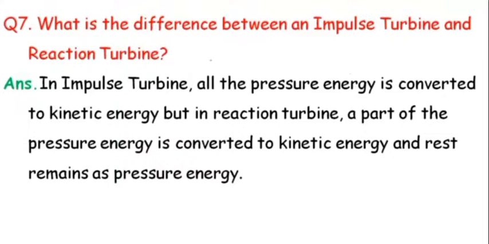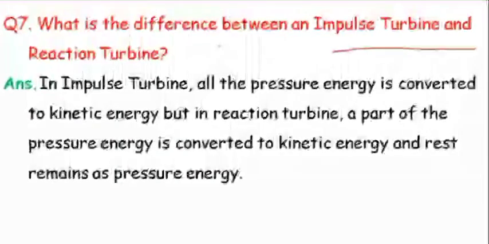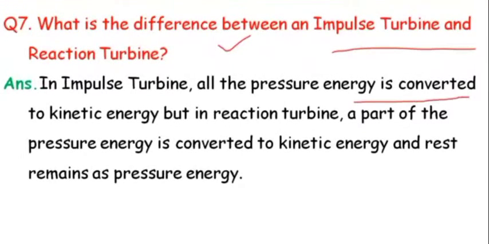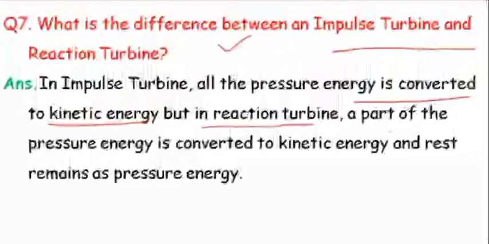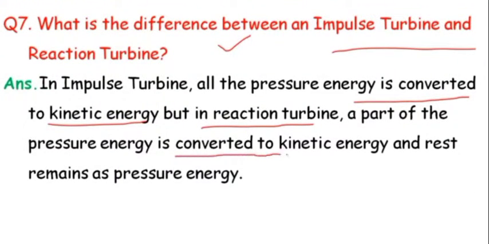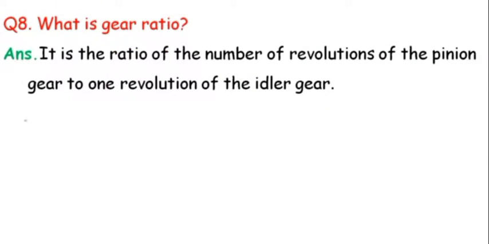Seventh, what is the difference between an impulse turbine and a reaction turbine? In impulse turbine, all the pressure energy is converted to kinetic energy, but in reaction turbine, a part of the pressure energy is converted to kinetic energy and the rest remains as pressure energy. Eighth, what is gear ratio? It is the ratio of the number of revolutions of the pinion gear to one revolution of the idler gear.